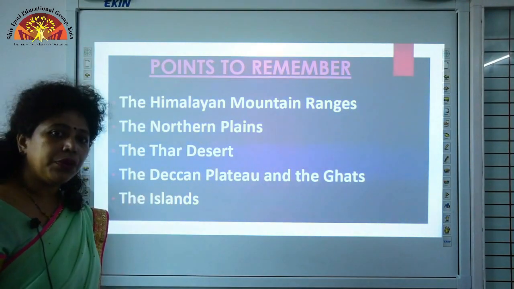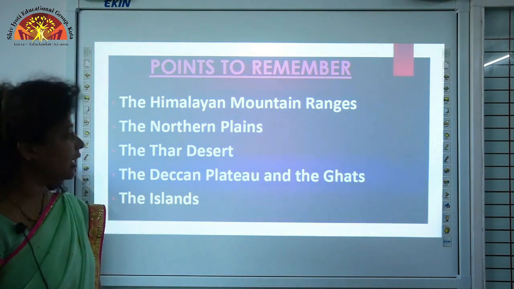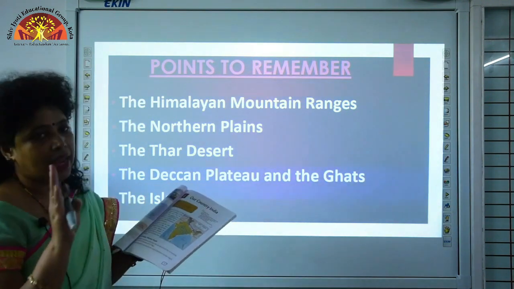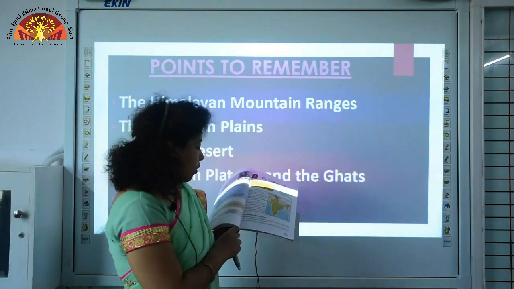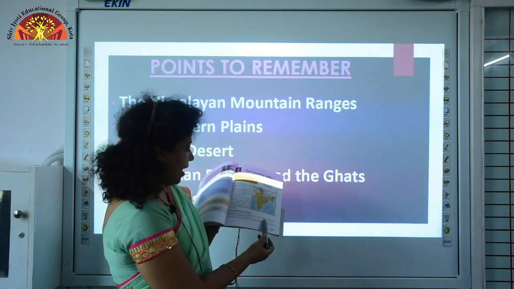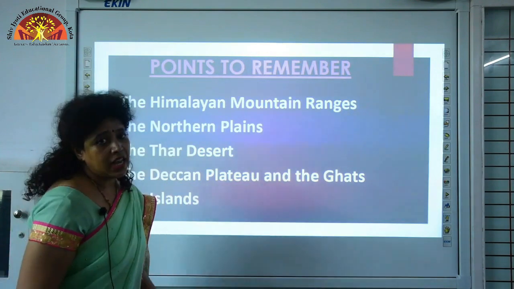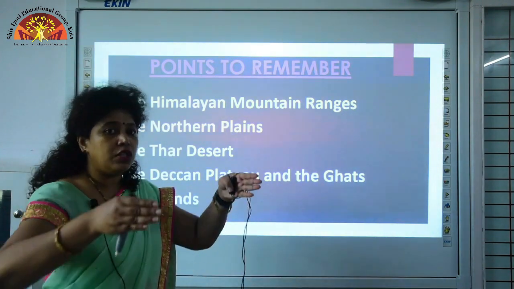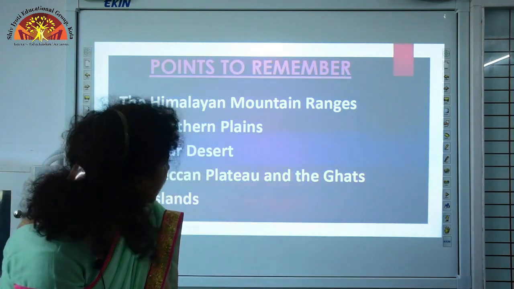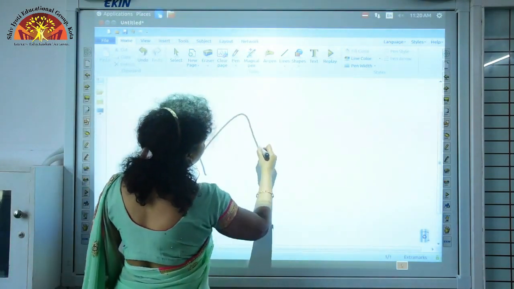Before we start with the Himalayan mountain ranges, please open your textbook page 19 and underline the definition of mountains and ranges. So, what is a mountain? Mountains are portions of the earth that rise steeply from the surrounding area.